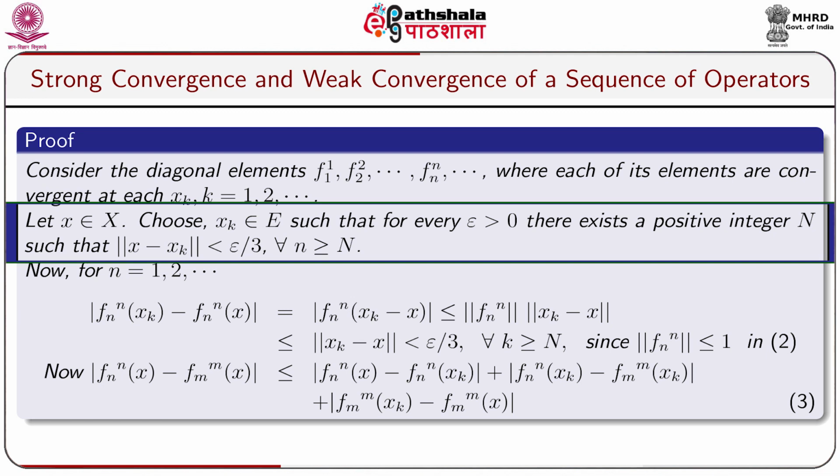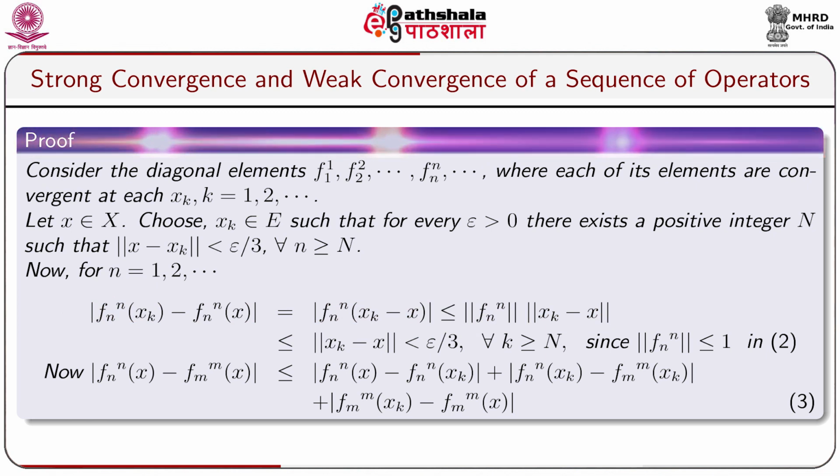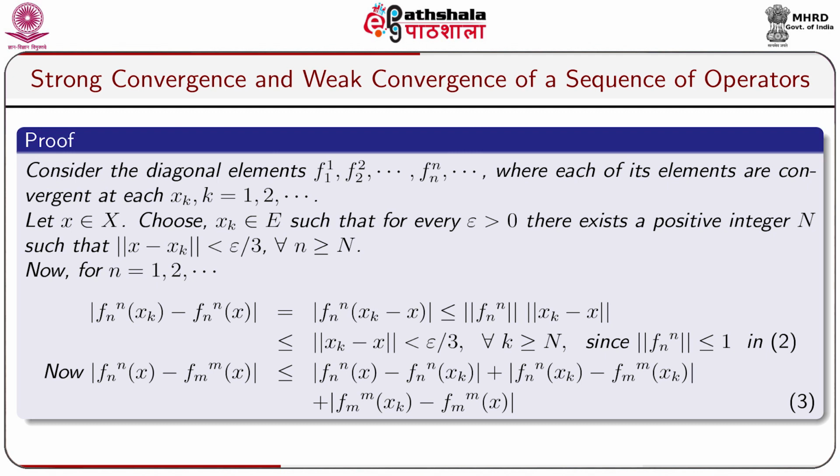Let x belong to capital X. Choose xk belonging to capital E such that for every epsilon greater than 0 there exists a positive integer N such that norm of x minus xk is less than epsilon by 3 for all n greater or equal to N. Now for n equal to 1, 2, dot dot dot, modulus of fnn xk minus fnn x equals modulus of fnn of xk minus x, less or equal to norm fnn into norm xk minus x, which is less or equal to norm xk minus x, which is less than epsilon by 3 for all k greater or equal to N, since norm fnn is less or equal to 1.